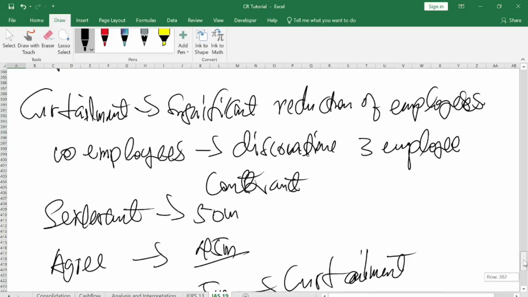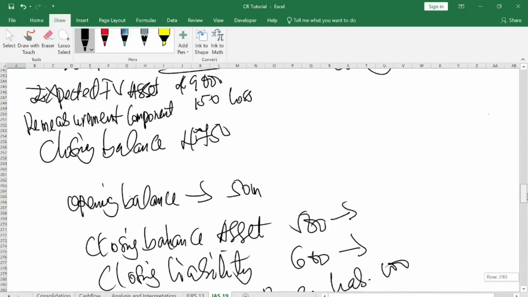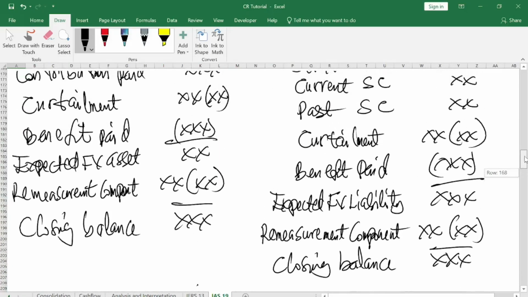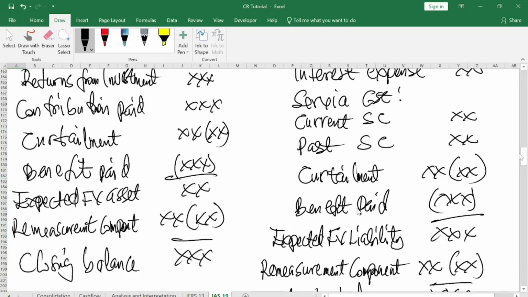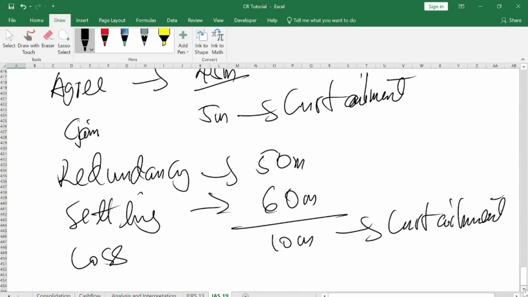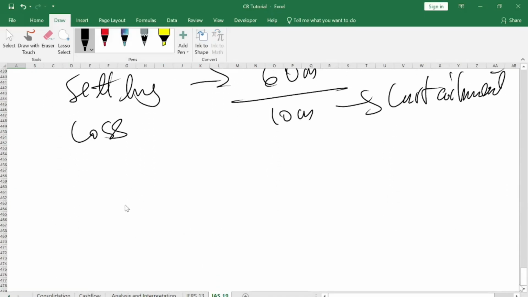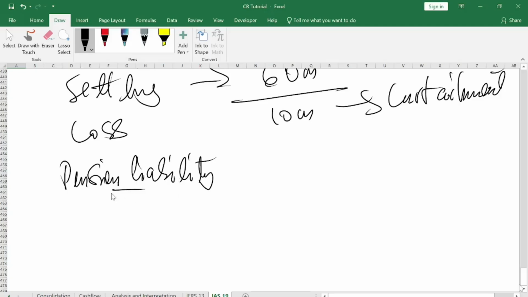So that is what this curtailment, as you see it here, means in the format. Now we have benefit paid. So the benefit, I've already explained it. We have expected liability. So now let me take this one once again, and then use that one to explain the pension liability. So now you have the pension liability coming from the previous accounting year, your balance brought down from the previous accounting year, which is maybe 5,000.